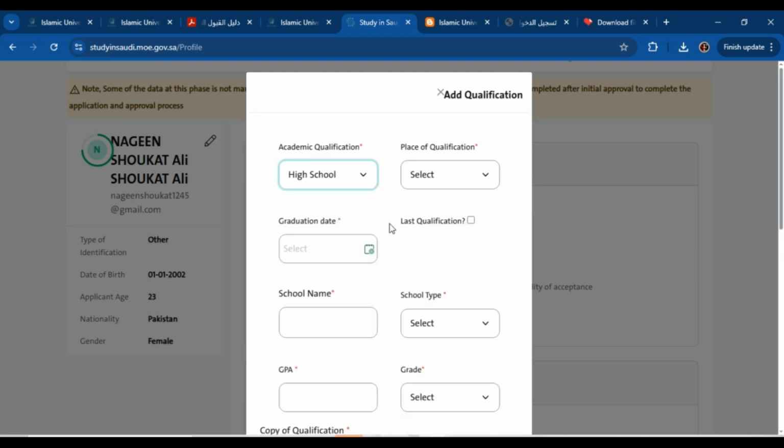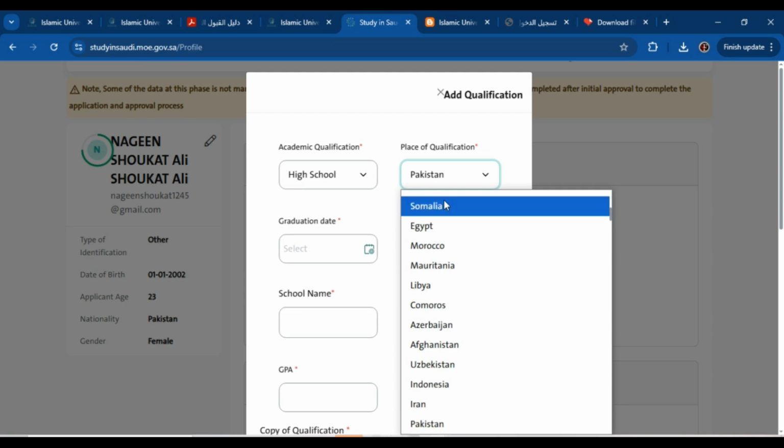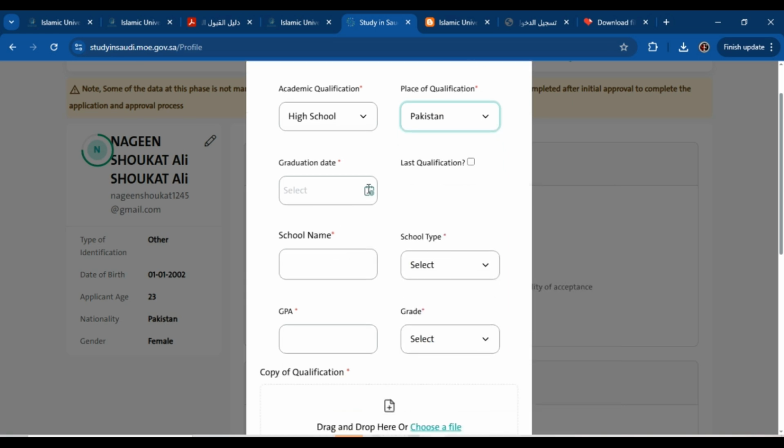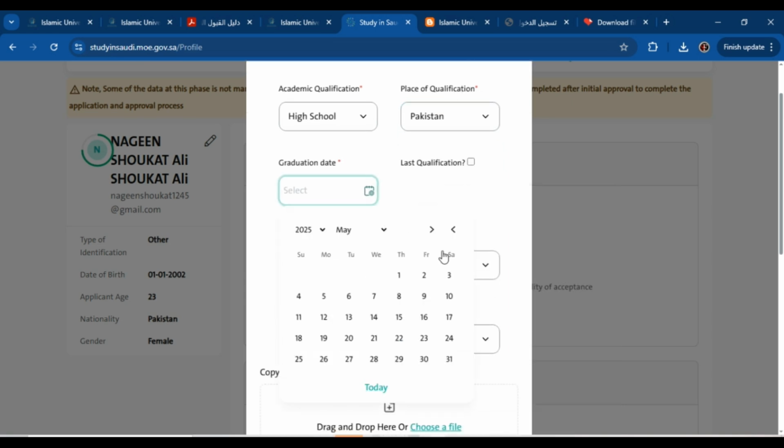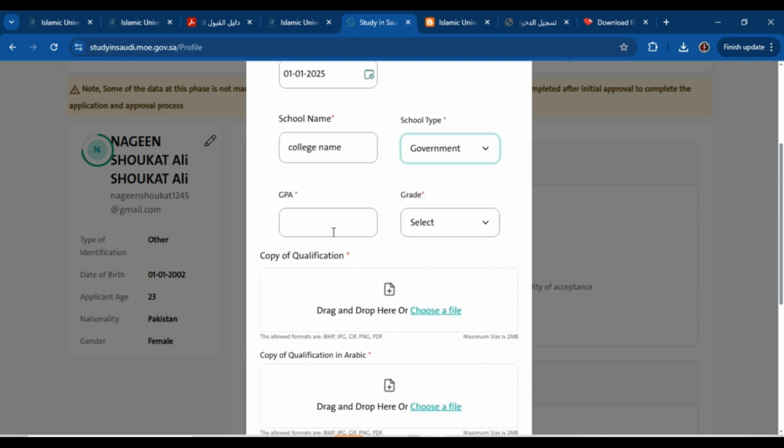You have to attach your high school data. Then click on place of qualification and select your country. Then select your graduation date from here. Then write your school name or college name, then select the school type. From here you have to select government, certified private or private. If it was government, then select this one. Then, what is your GPA or score? From here you have to write your marks, or you can convert it into your GPA.